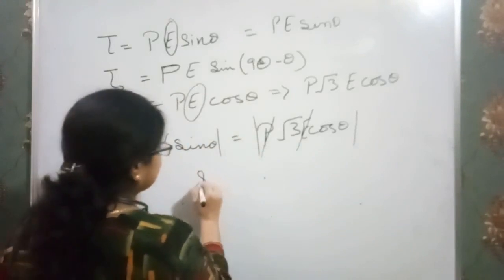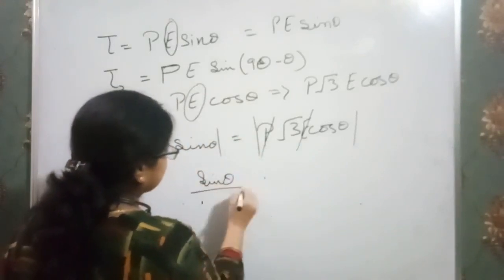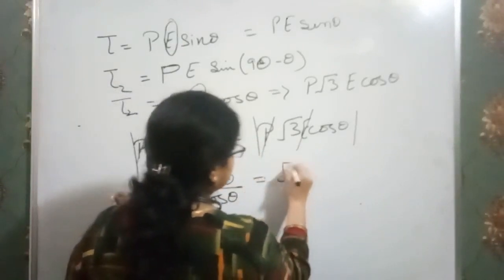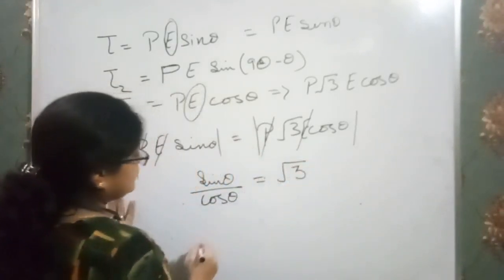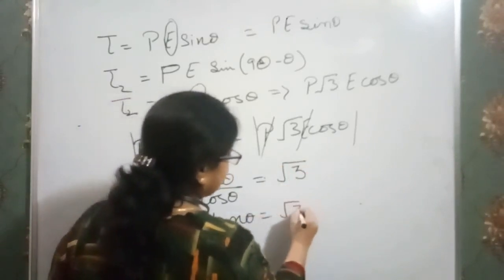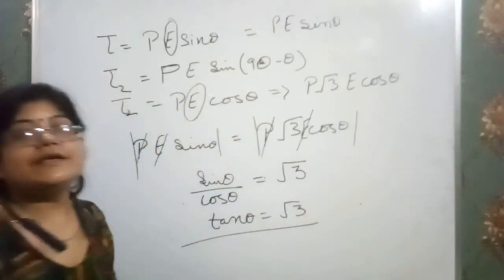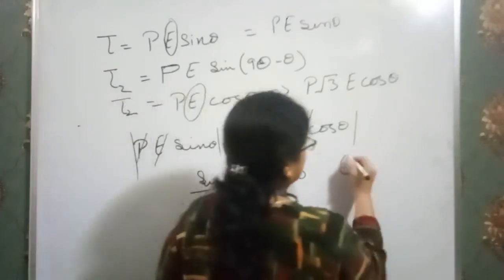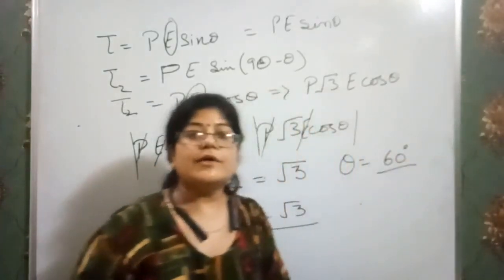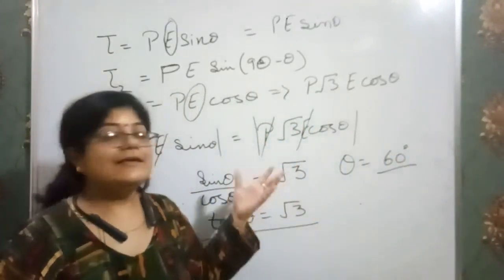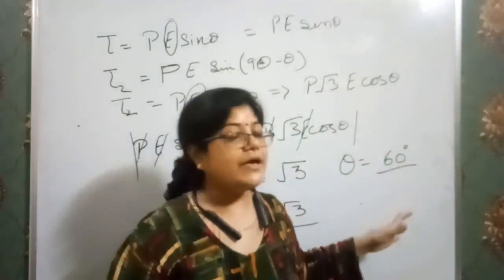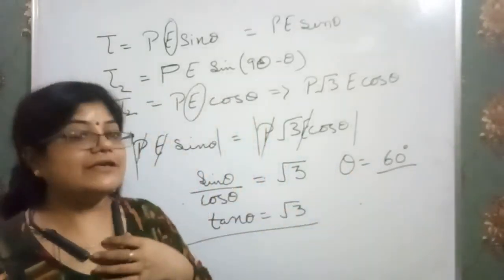That means sine theta over cos theta is equal to root 3. That means tan theta is equal to root 3. And when tan theta is root 3, then angle theta is 60 degrees. So the angle between the dipole and the electric field in this case is 60 degrees. Okay. Now I am going to another question.